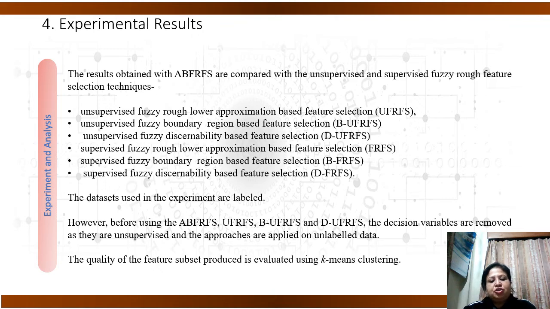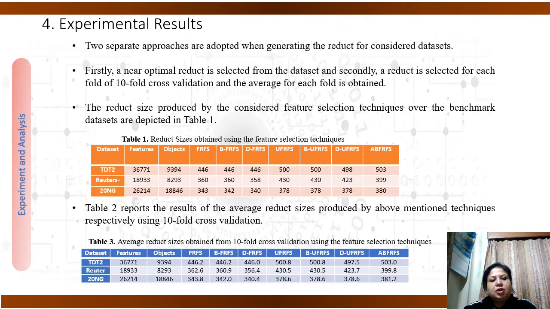The quality of the feature subsets produced by the techniques ABFRFS, UFRFS, BUFRFS, DUFRFS, FRFS, BFRFS, and DFRFS is evaluated using k-means clustering. Two separate approaches are adopted when generating the reduct for the considered datasets.